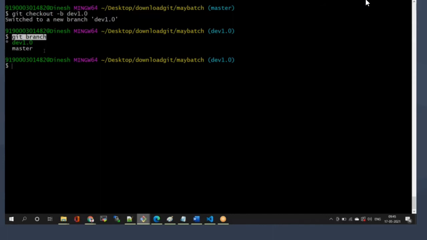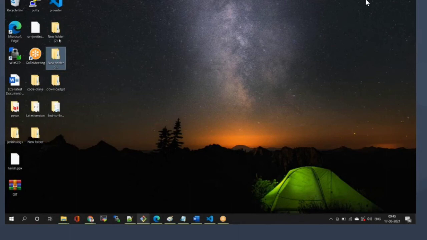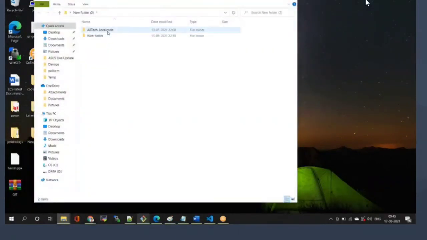So I have the list of branches. That branch currently I created is dev 1.0. Okay. So now here, let's say currently I am located in dev 1.0. I will take some code from outside.